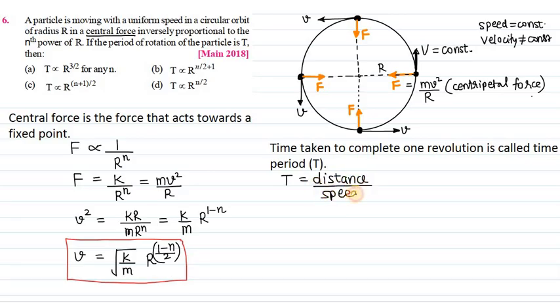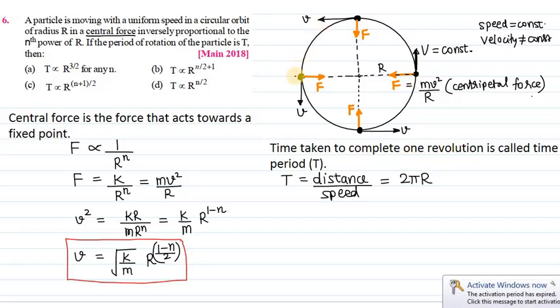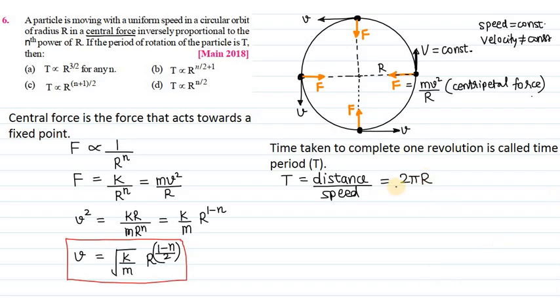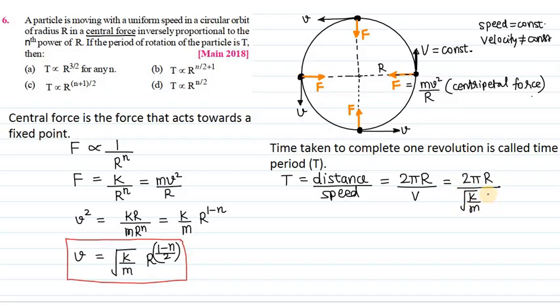The distance covered in one revolution is the circumference, which is 2 pi r. Please note, definition is for one revolution. So during one revolution, the particle covers a distance of 2 pi r. Divide by the speed, which is v, which we found here. Let us substitute here. So we get 2 pi r divided by root of k by m, r to the power (1 minus n) by 2.